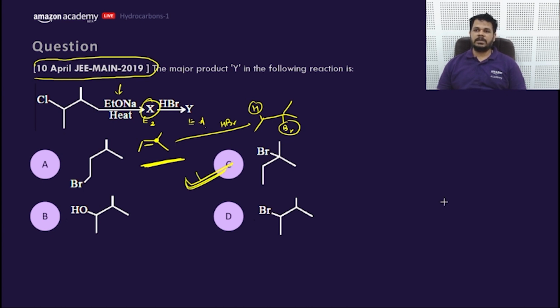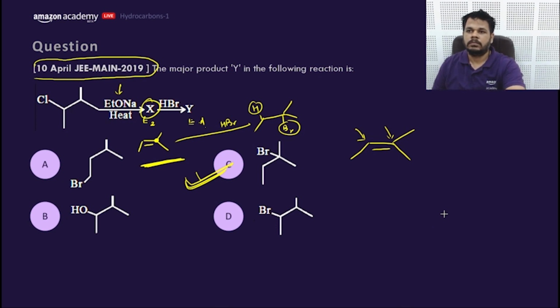AM says: I forgot rearrangement. Where is the rearrangement needed? No rearrangement is needed. H would be here and Br would be here. No rearrangement, not at all. Okay, this came in 2021, my shift.